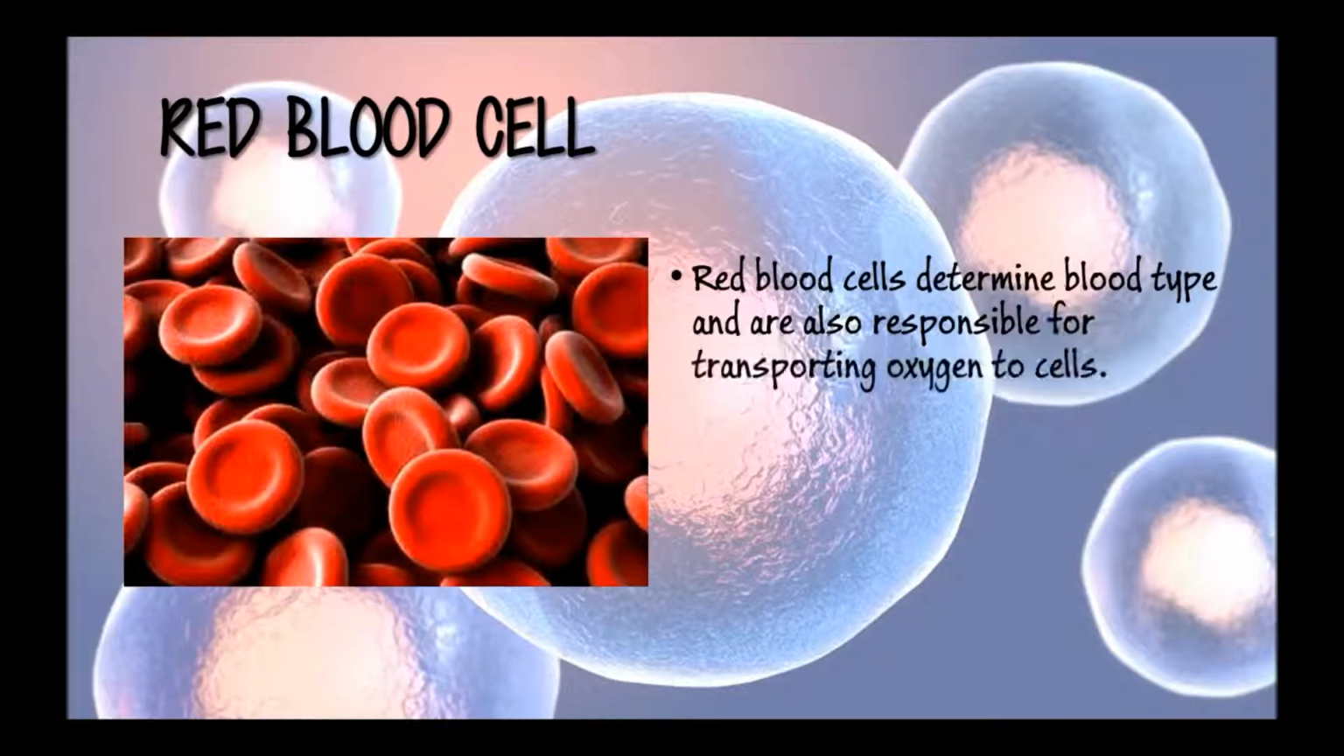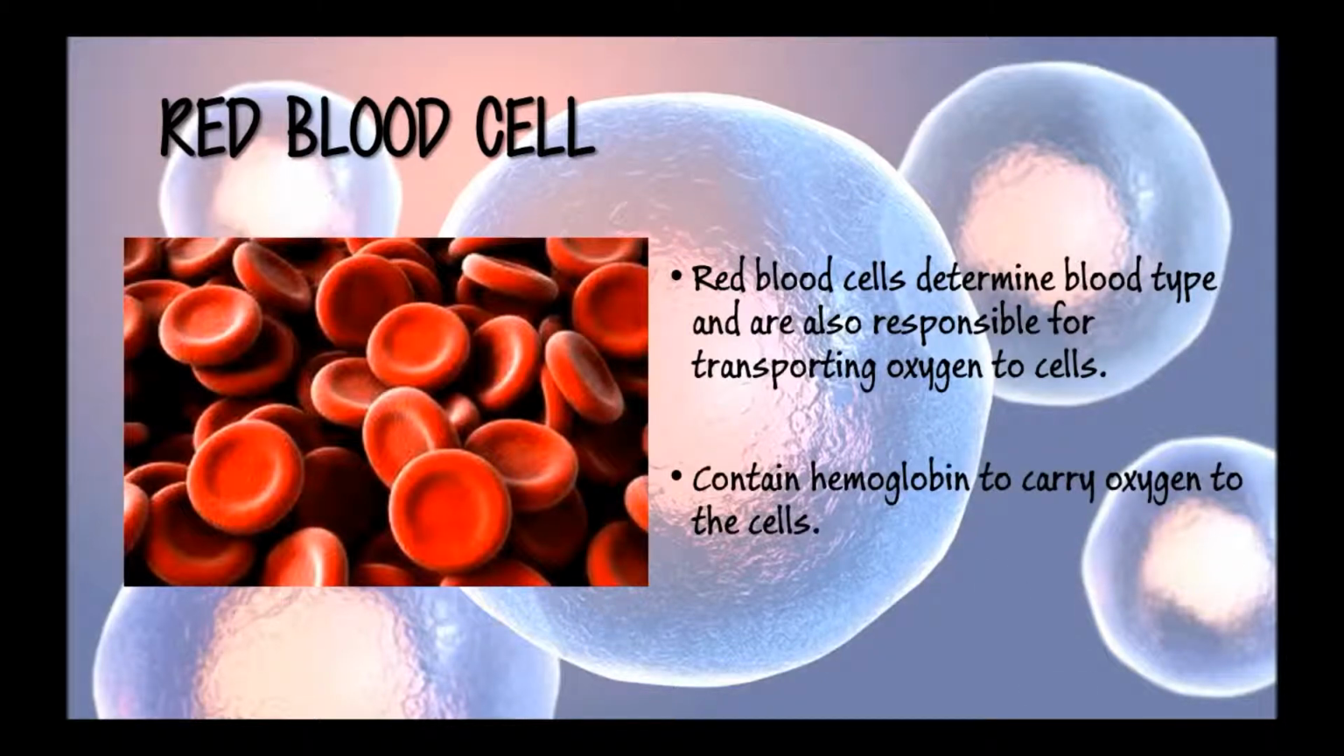Red blood cells determine blood type and are also responsible for transporting oxygen to cells. They contain hemoglobin to carry oxygen to the cells. The red blood cell has a thin outer membrane to let oxygen diffuse through easily. Its shape increases the surface area to allow more oxygen to be absorbed efficiently. It has no nucleus, so the whole cell is full of hemoglobin.